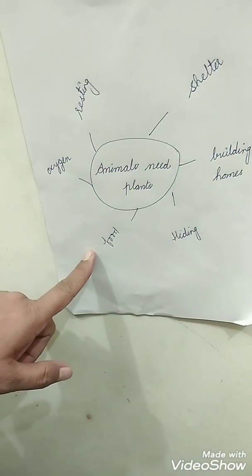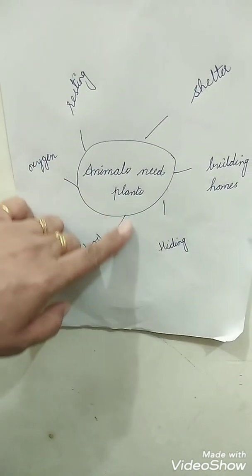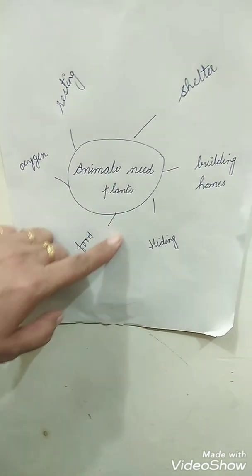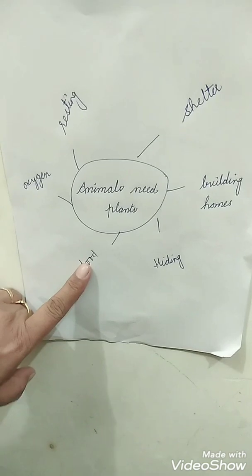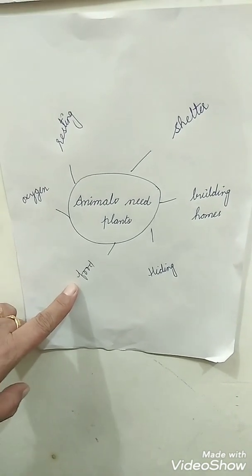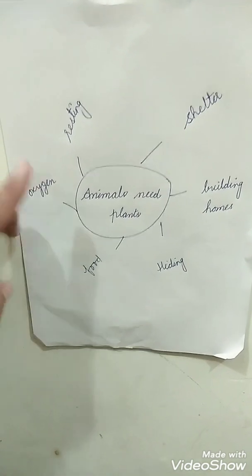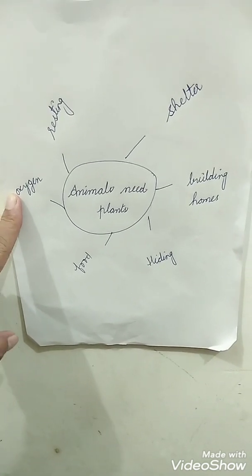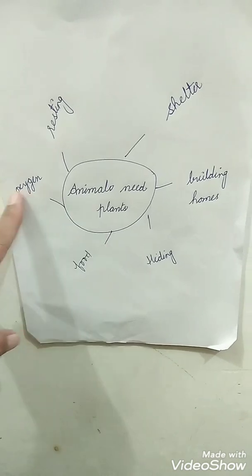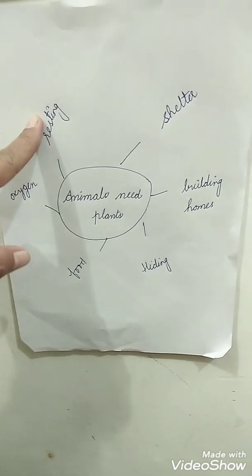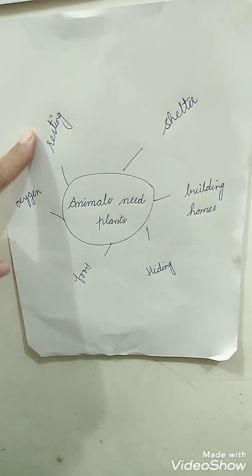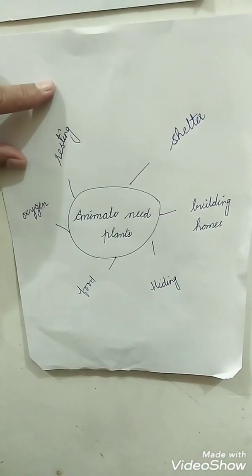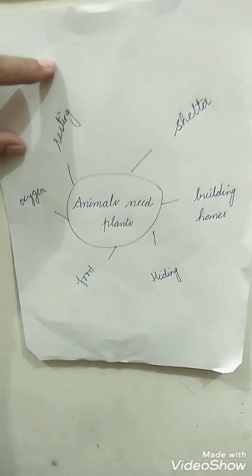Next is the food. As you know, all the animals, those who are herbivores, need food, and the omnivores also need food for survival. Next is the oxygen. As we all get oxygen from the plants, animals also need oxygen to live. And for resting, whenever they feel tired, they rest under the trees.